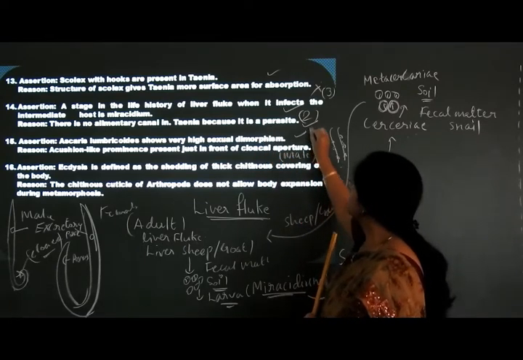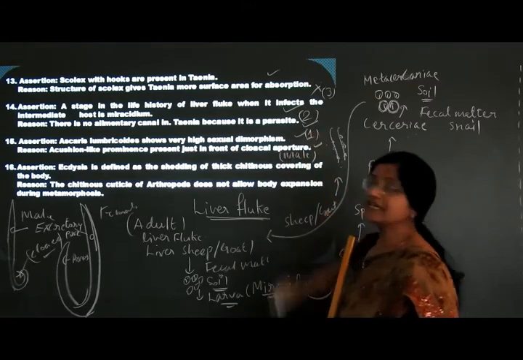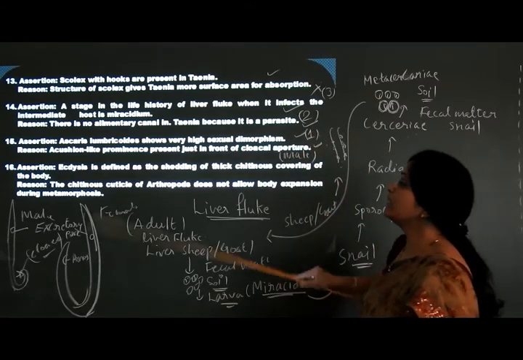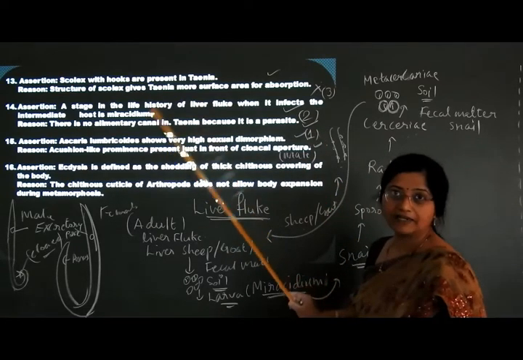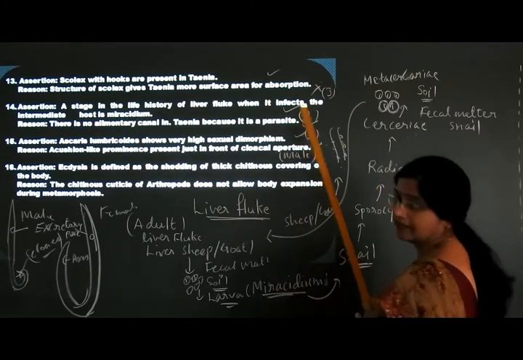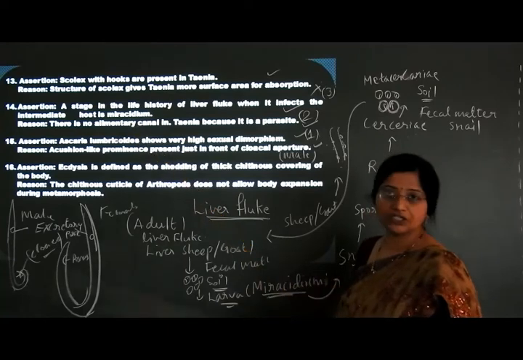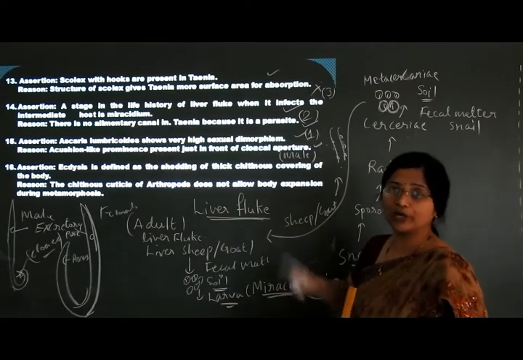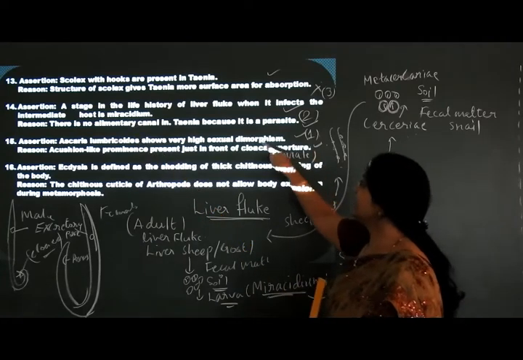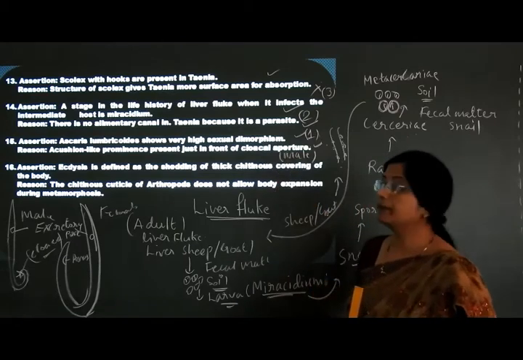Ascaris lumbricoides shows very high sexual dimorphism. This is a true statement. A cushion-like prominence just in front of the cloacal aperture is present in the male, which is why we call it sexual dimorphism. Hence we have to choose the first answer. Why sexual dimorphism? Because we can make out whether it is a male or a female. Hence the answer is 1. I told you 2, sorry. It is 1 because it is the correct explanation for the first statement.